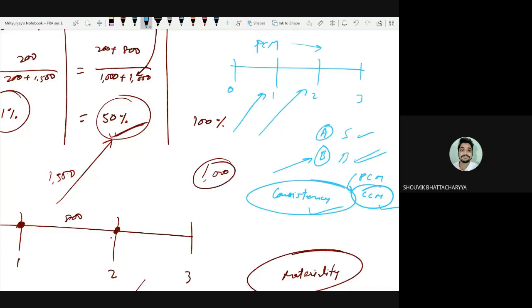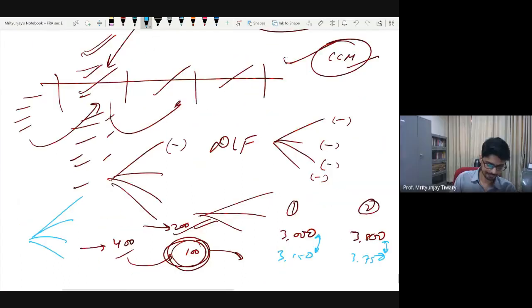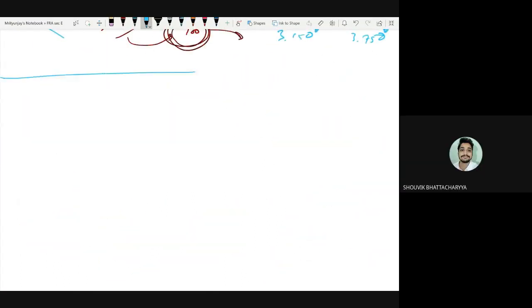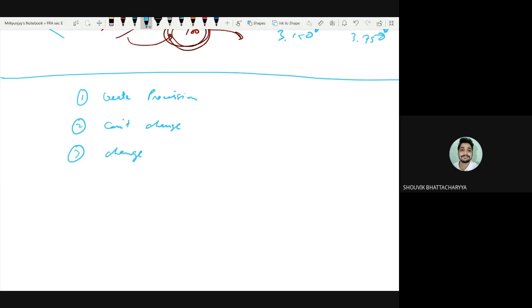So we can't change because already in the first accounting period we have considered the revenue, and in the second accounting period we are now saying that maybe the customer is not going to pay. How can we just adjust that in the second accounting period? So we can't change PCM to CCM.